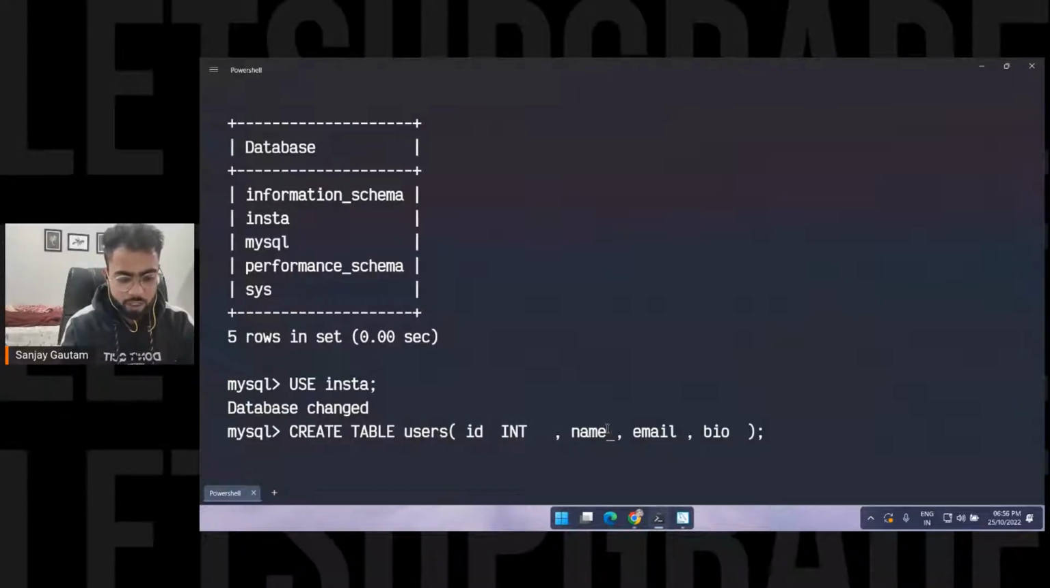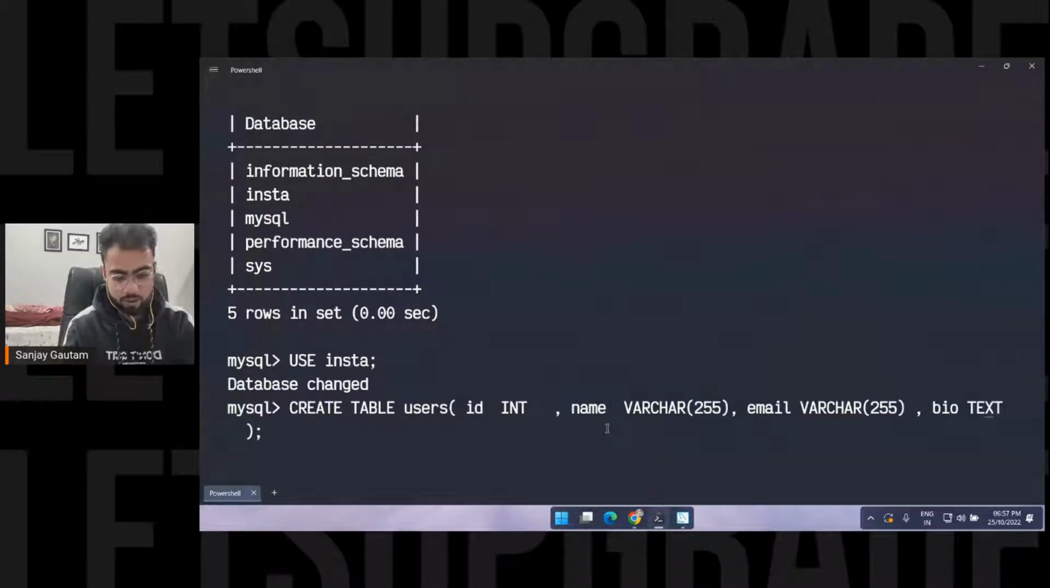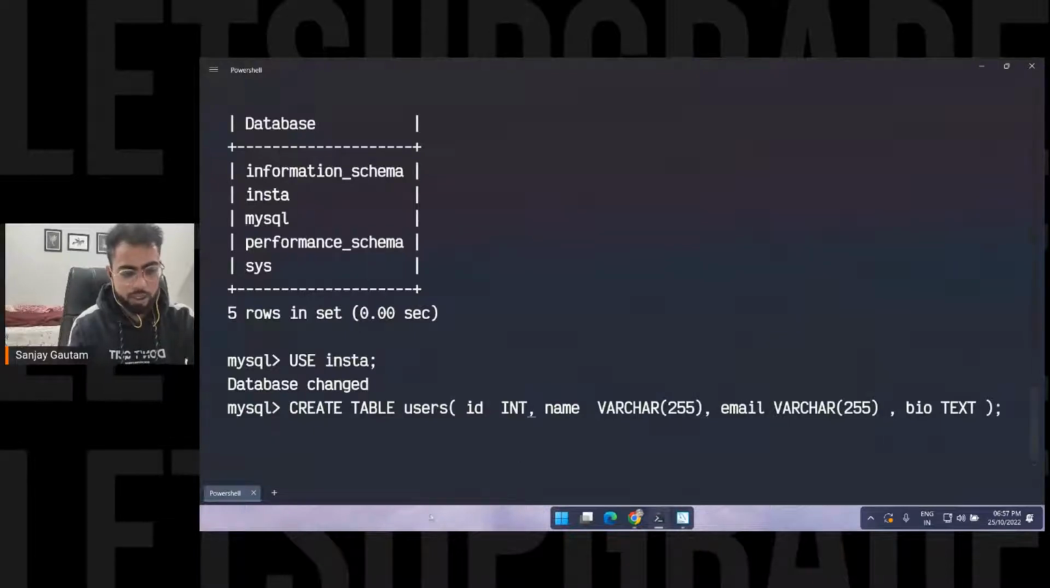In the case of name, I want varchar for this. And here you have to mention the maximum letters this string can accept. So 255 letters. If your name is larger than 255, it will not be saved. Similarly for the email, let's go with varchar and 255. And for the bio, let's go with text here. Text is basically a huge string, and that's all. Let me remove these unnecessary spaces. Okay, so this is your table.